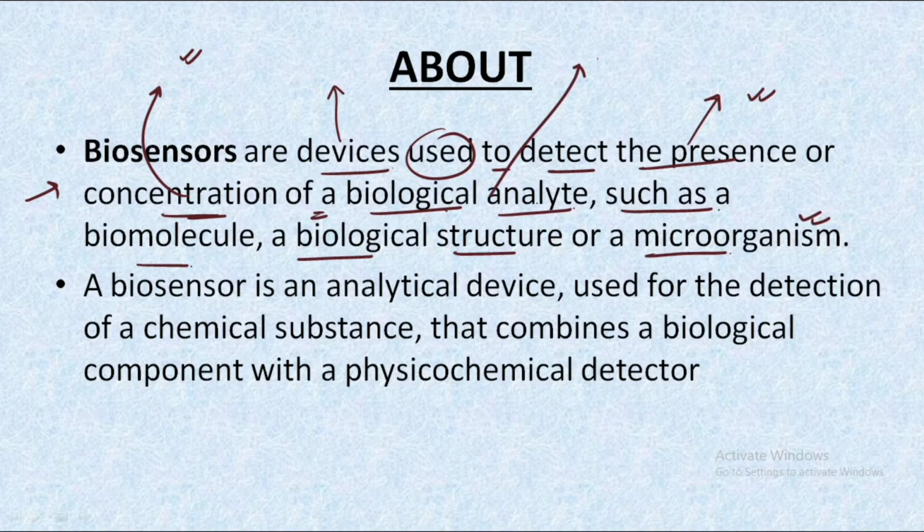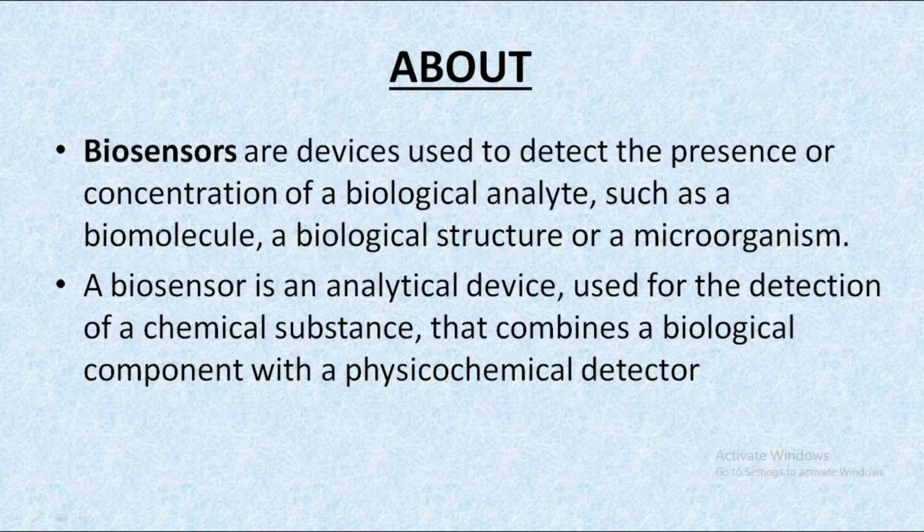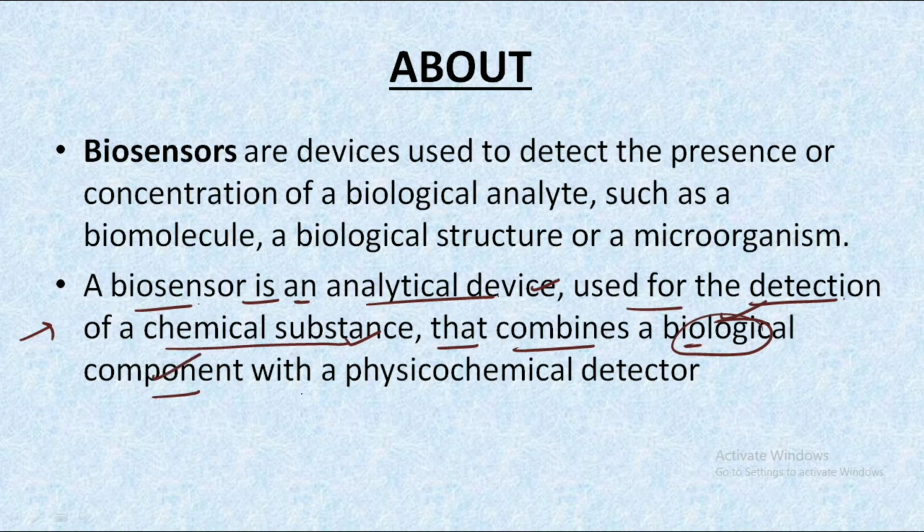And what is a biological analyte? Any structure or any molecule or any microorganism which is related to biological behavior. If we are trying to detect some biological analyte with the help of these devices, such devices are given the name of biosensors. So we can say a biosensor is an analytical device that is used for the detection of a chemical substance that combines a biological component with a physiochemical detector.